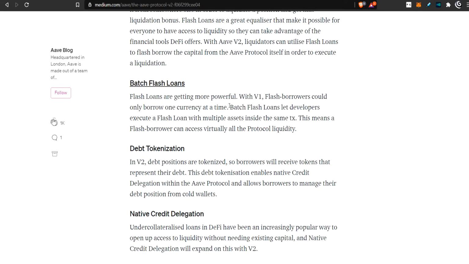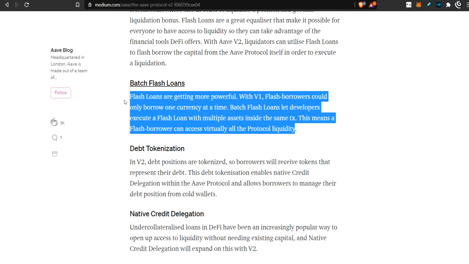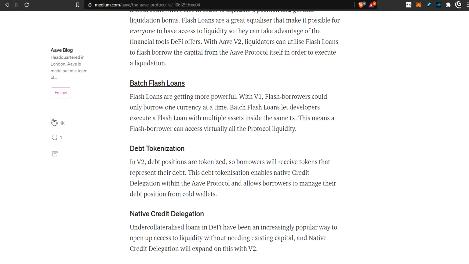Next, batch flash loans. In the past, if you wanted to do a flash loan, to borrow money from AAVE, you could only do one currency at a time. In case you don't know exactly what a flash loan is, it's when you borrow the money from a protocol, use the money to do something, and put the money back into the protocol, all in one transaction.